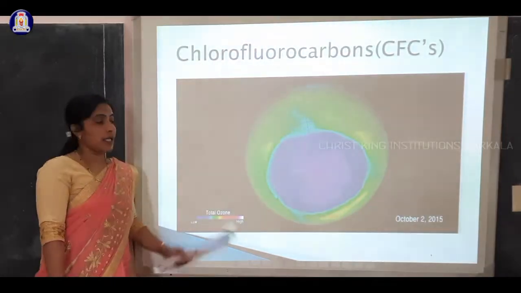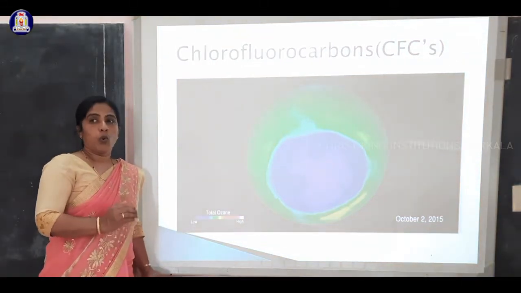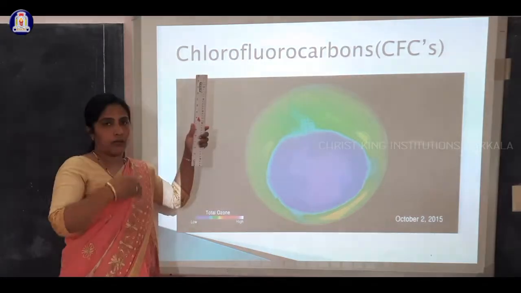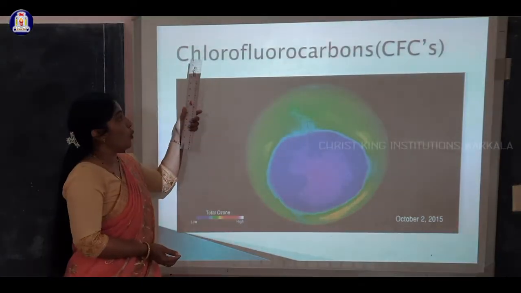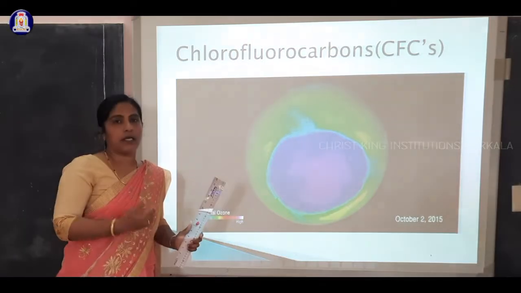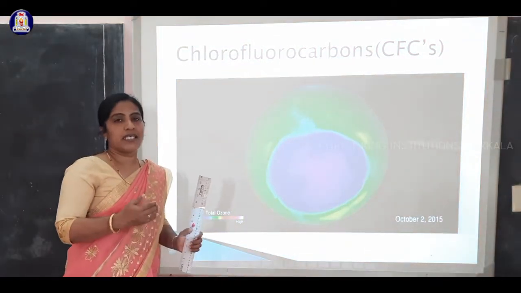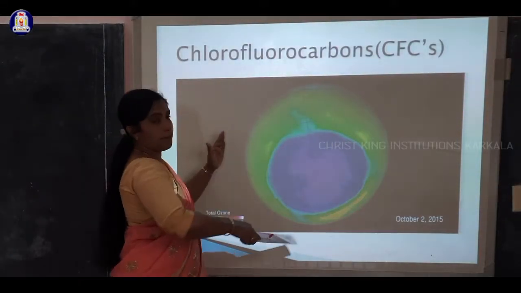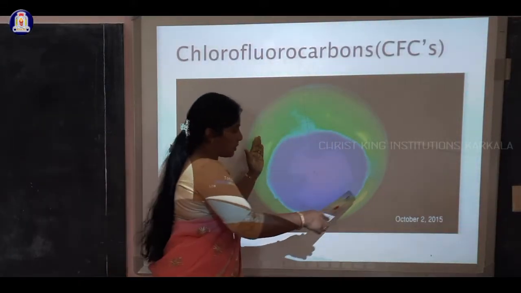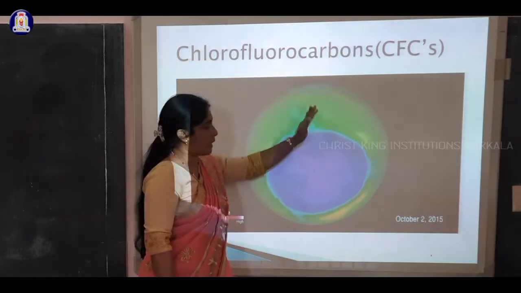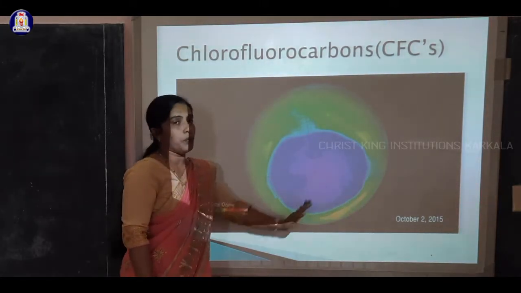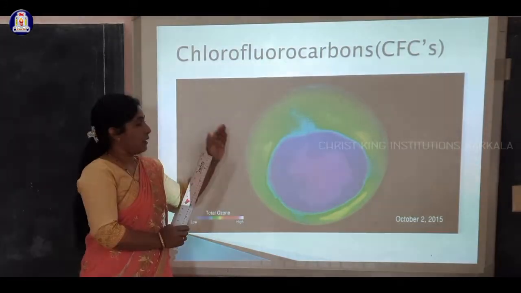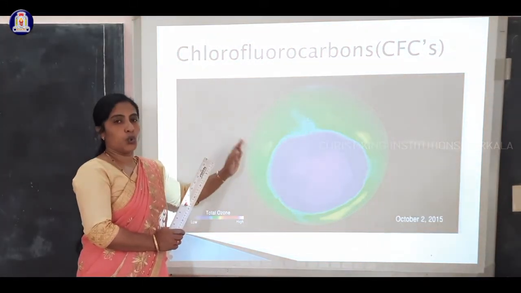Next, a major topic at present, what is ozone depletion? One more pollutant is called chlorofluorocarbons. Yesterday in our classes, we learnt about the CFCs, chlorofluorocarbons. We can see a hole-like structure over the earth's surface. It's not a hole, it's a pale substance. The earth is covered with a blanket-like structure, pale blue or violet in color, that is nothing but ozone.